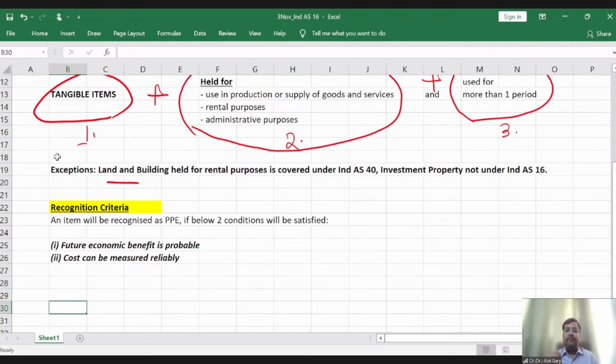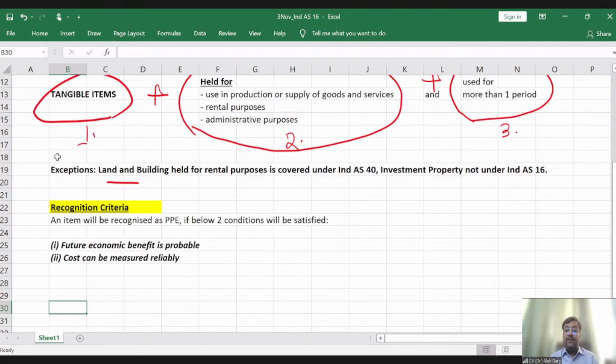For example, I have bought a car. Now please tell me whether future economic benefit from that car is probable or not. Whether I can enjoy the rights, the benefits of that car or not. Can I drive the car? Answer is yes. Can I use the car? Answer is yes. Can I take myself or my family on a long drive from that car?